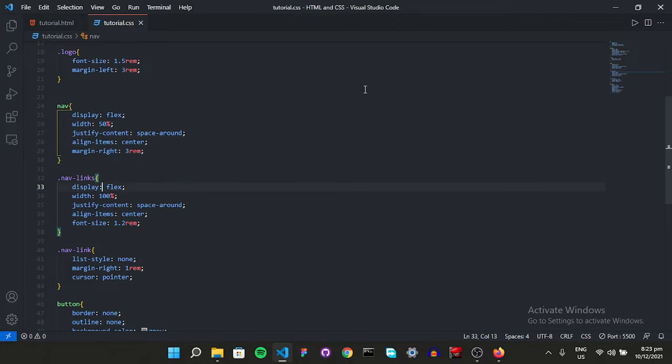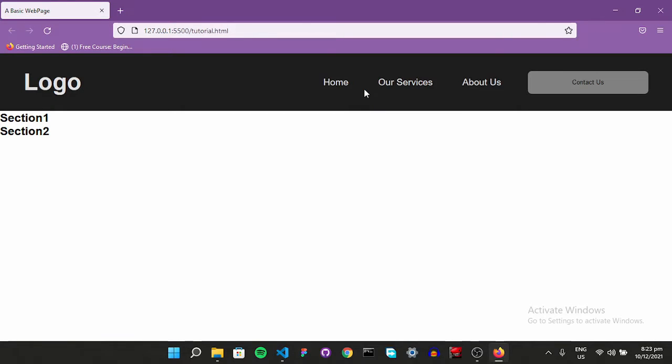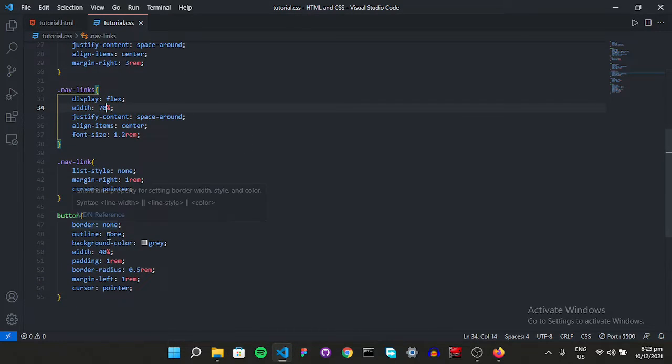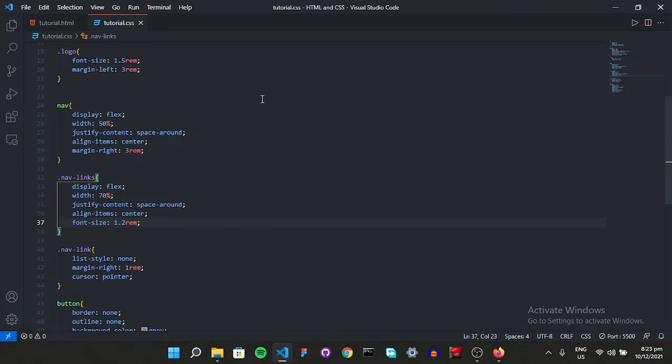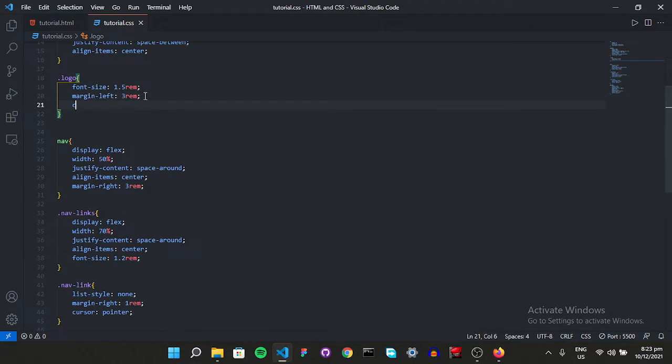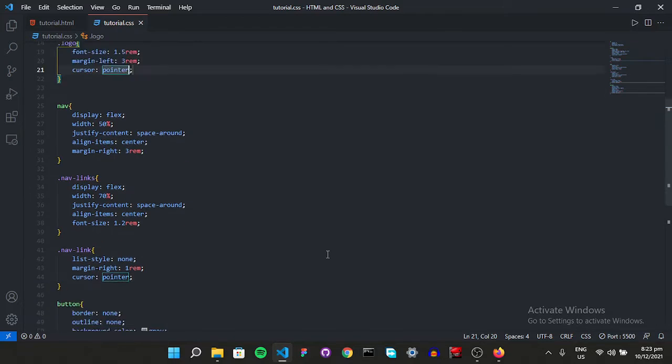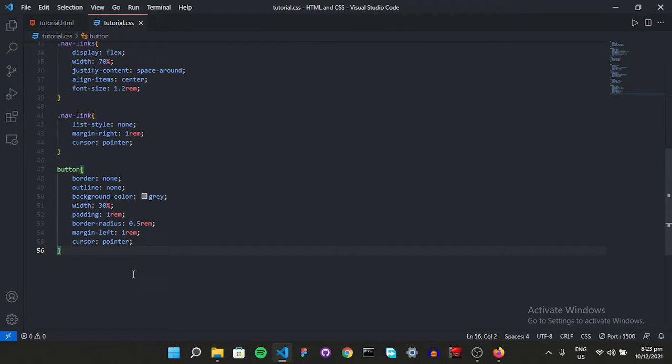So now change our width from 100% to like 70%. I think we have to shrink our button a bit, so this button doesn't have to be this thick. So 30% I think is going to work better. Yeah, that's right. So now we have this working as well. Now we have to make our logo a pointer as well, which I forgot. So go to our logo and make it cursor pointer. Great. So now everything is done.